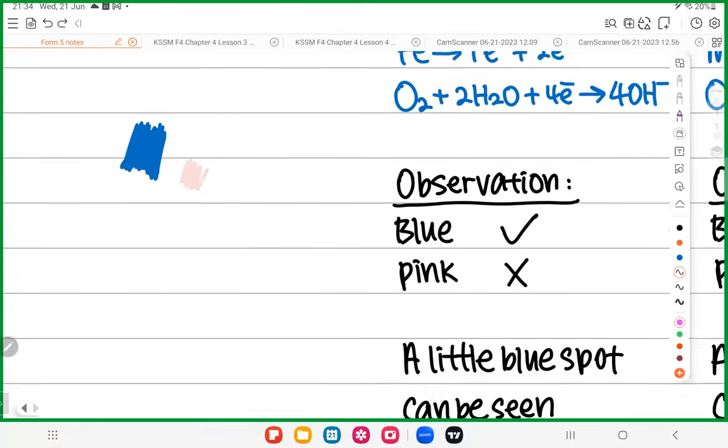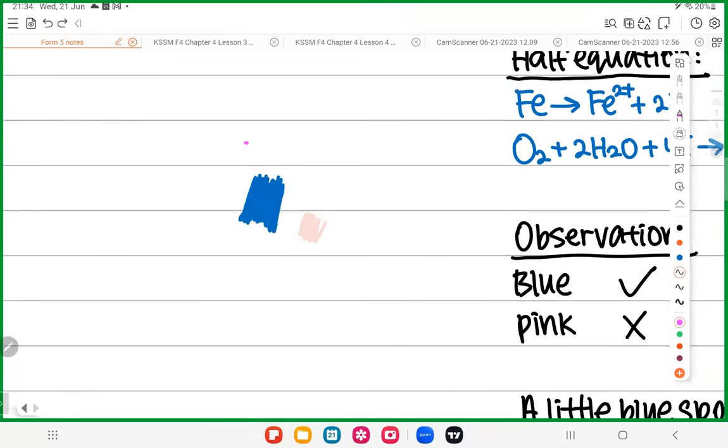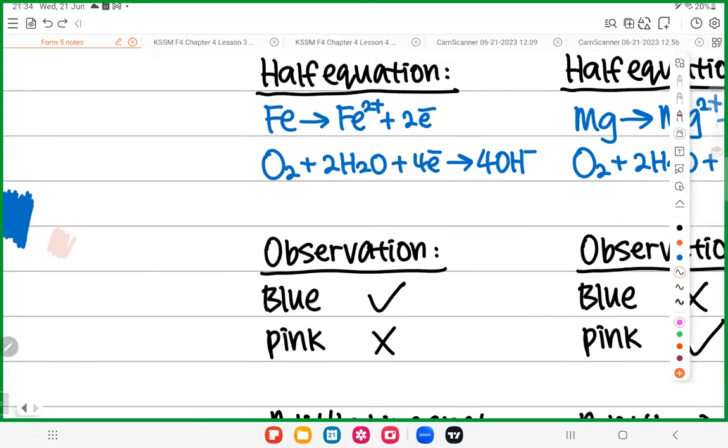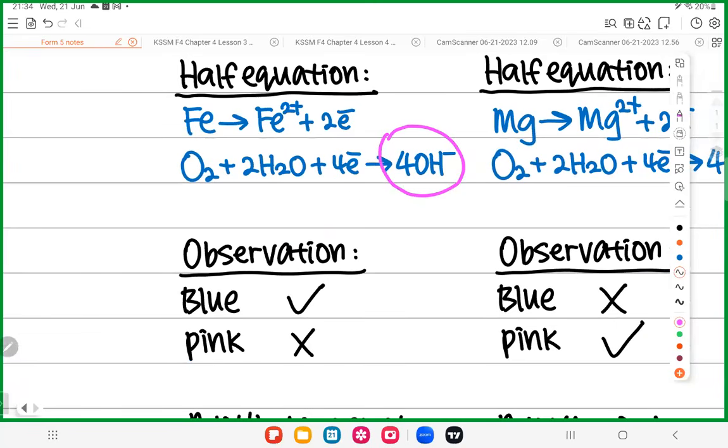This is something to do with common sense. Look here. This is a blue color. This is a pink color. The blue color is darker than the pink color. So when they mix together, you only see the darker color. The blue color will cover up, overshadow the pink color. You cannot see it. Remember, when you have two colors, one darker and one lighter, it is very hard to see the lighter one. So although you have OH minus here, which is alkaline, by right you should see pink color, but you cannot, because the blue color is darker than the pink color.